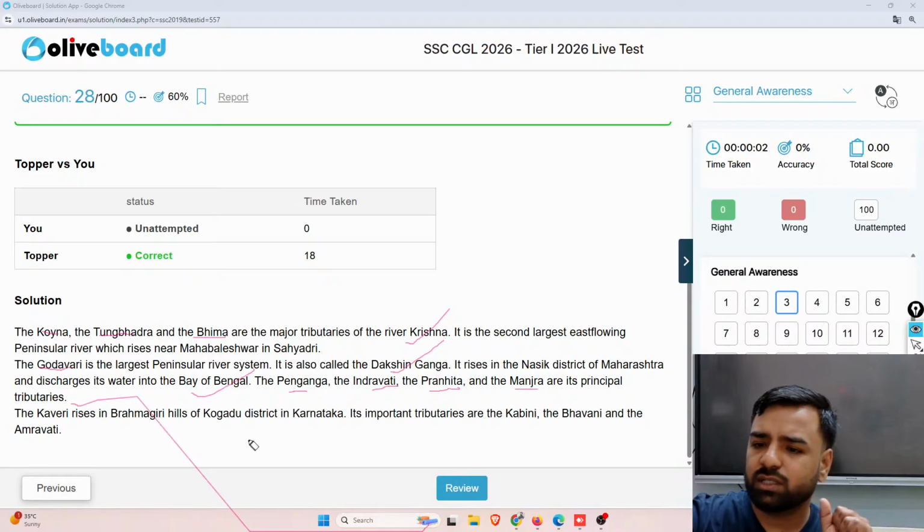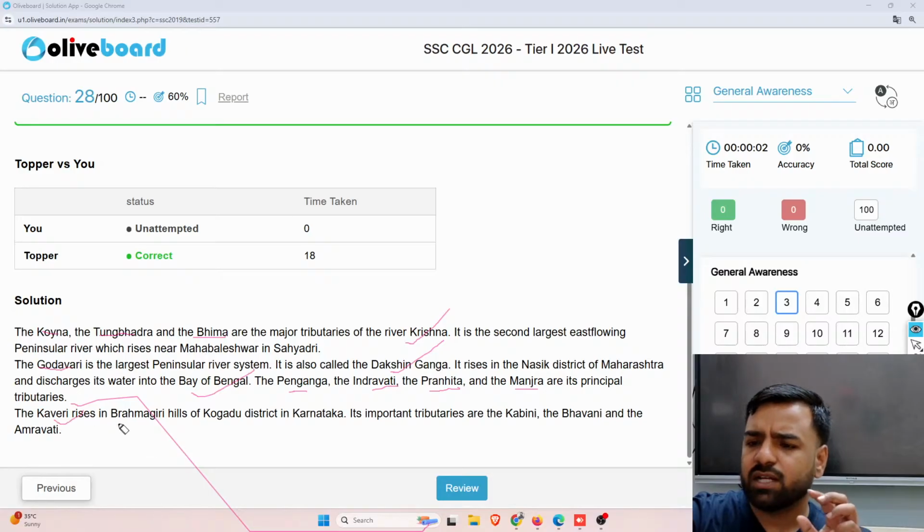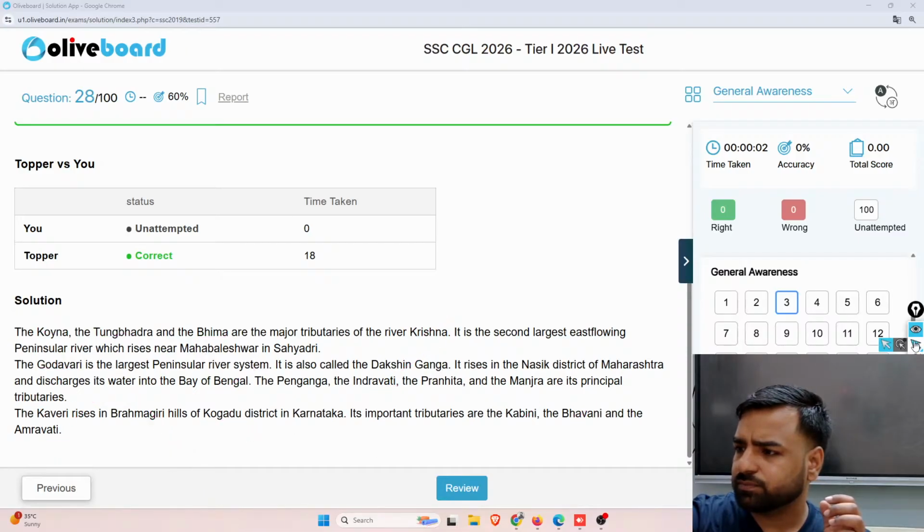If I talk about the origin of Kaveri, Kaveri rises in the Brahmagiri hills of the Kodagu district in Karnataka, and its tributaries are Kabini, Bhavani, and Amaravati. So yes, let's move forward to the next question now.